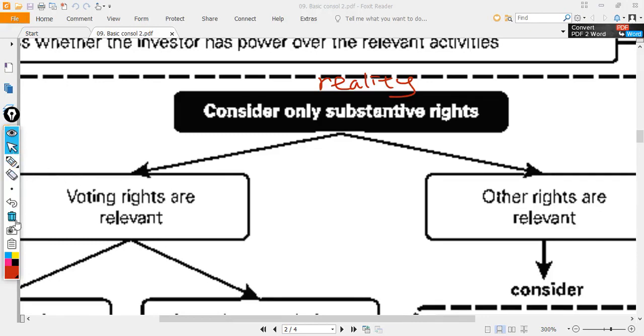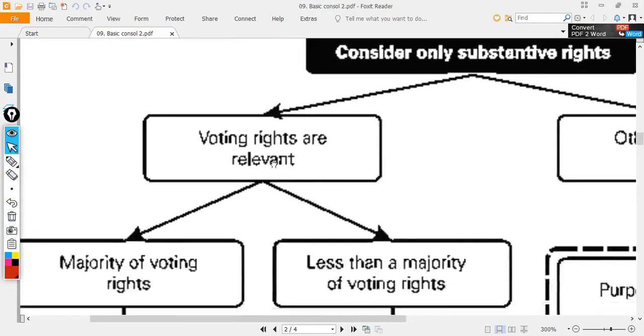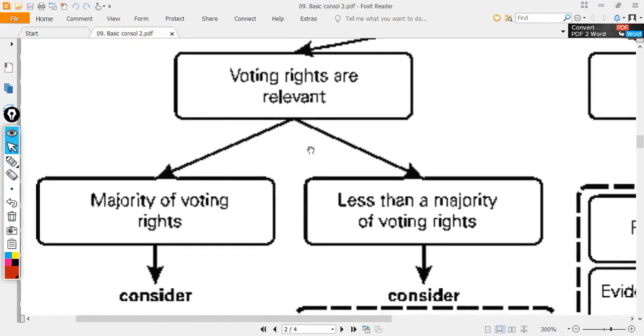Now let's look at the left side. Consider only the reality on the left side where the voting rights are relevant. Most of the time, in order for you to control a subsidiary, you have to buy shares. And most of the time, you need to own more than half of the total, then you can have power.